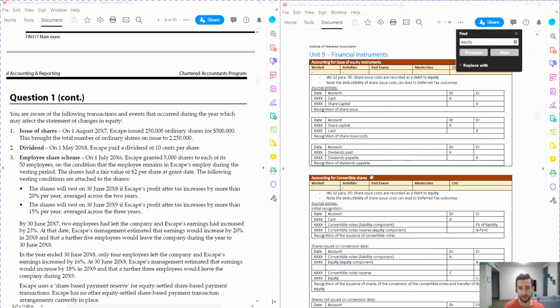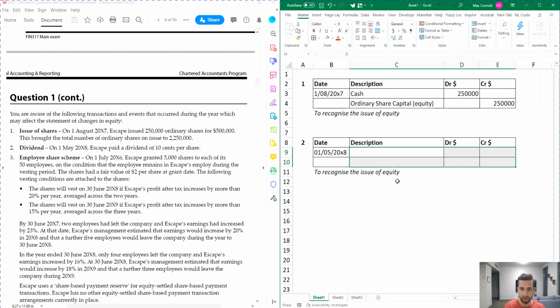Now the only consideration here, okay, so we're going to have a dividends paid account, which is actually an equity account, and then we're going to have a dividends payable, or it might be cash on the credit side. It really depends if they've actually paid it already or if they're going to pay it in future, which would be a payable. So generally either of those, either payable or cash, would be acceptable, but given in the question that it actually says that they're paid past tense, I'm going to put it to cash. I think that's the safer option, but I think in the exam if you put dividend payable, that would be fine as well.